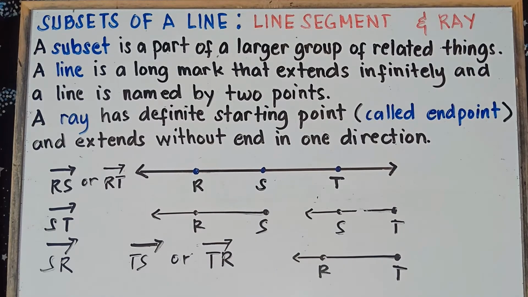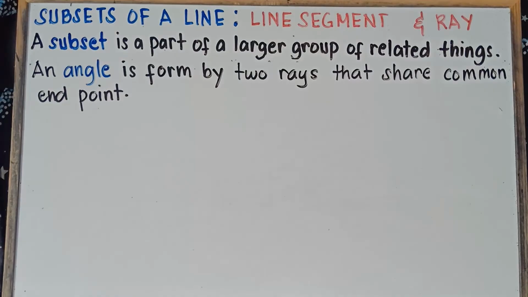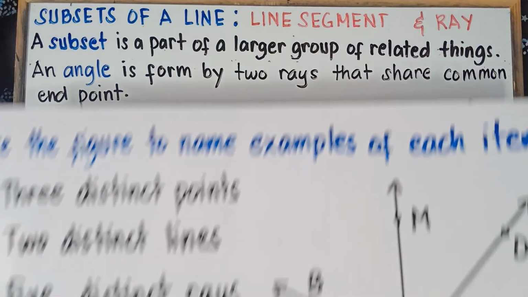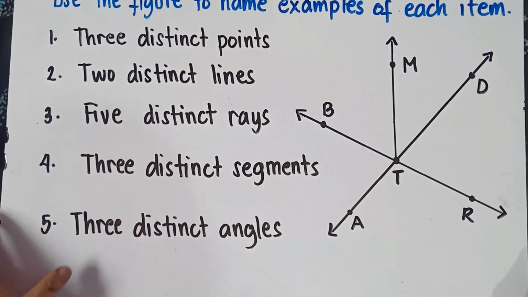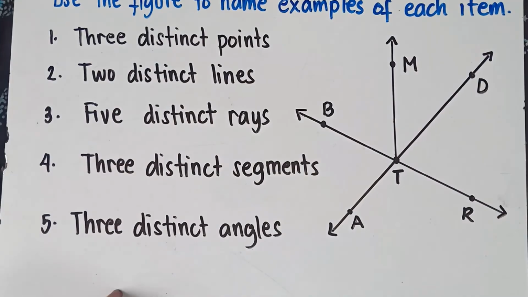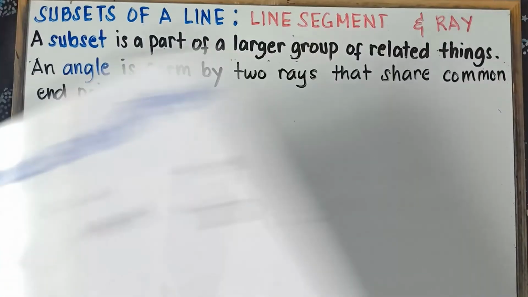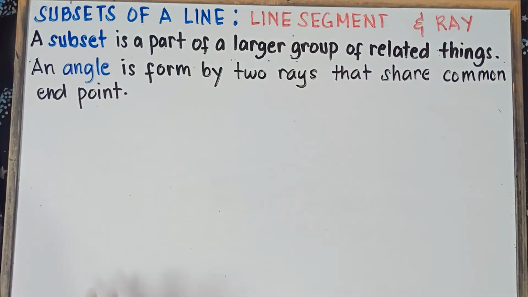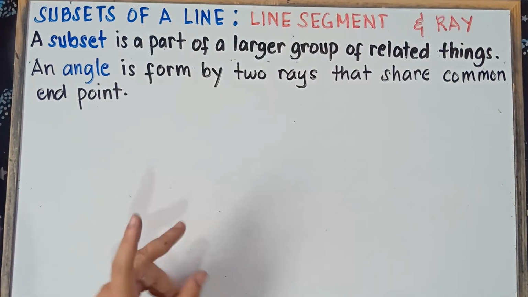Alright, so let's have a short discussion, class, with regards to angles, and then we will be answering our activity. In our activity for number 5, we are told to name three distinct angles. Now, what is an angle? An angle is formed by two rays that share a common endpoint.